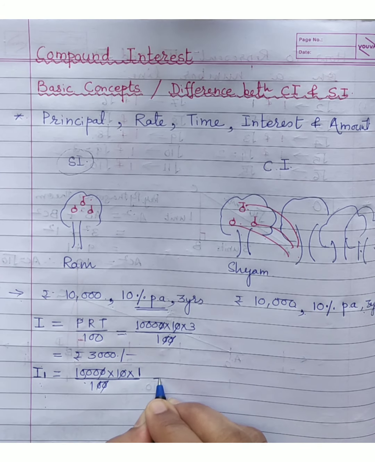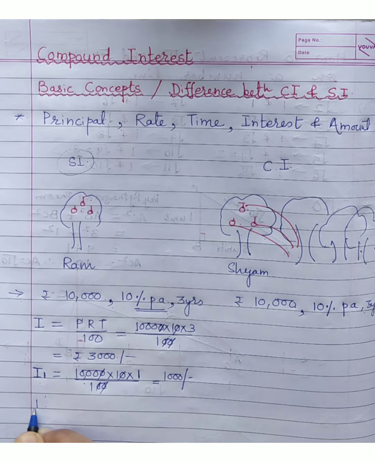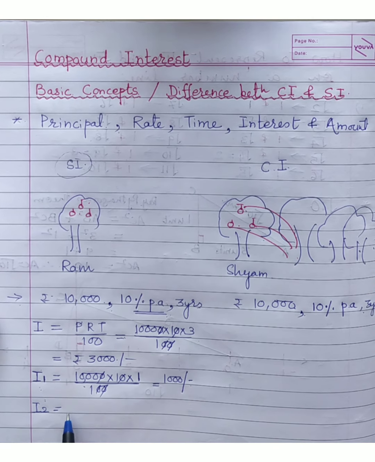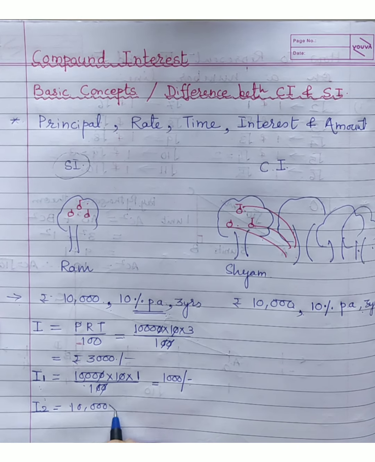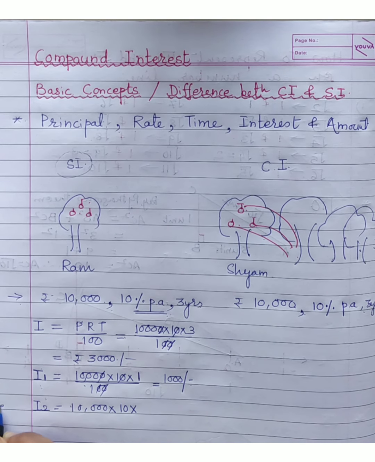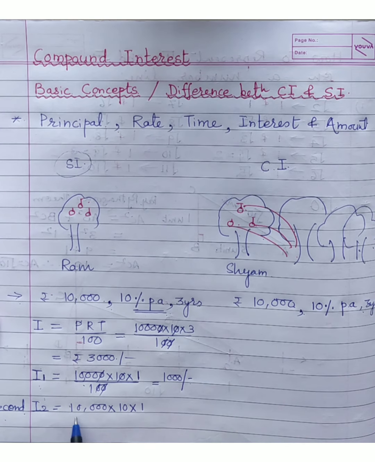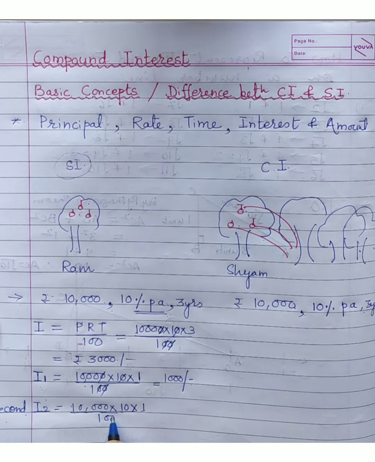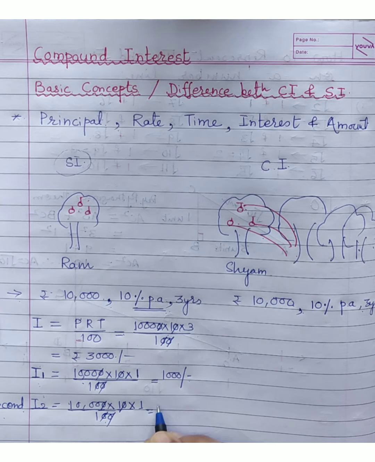How much is the interest obtained here? Rupees 1000. Okay. For the second year also, the principal will be what? The same, right? So you will go again 10,000 into 10. Second year, you remember, children. Second year means how many? Not 2 years. Second year is 1 year only. So 1. This is why I am telling you, because these are the common mistakes normally made by students. Once you are clear with this, you will not make the mistake.